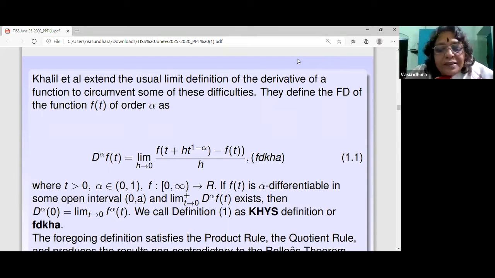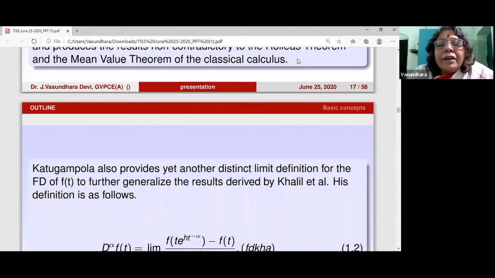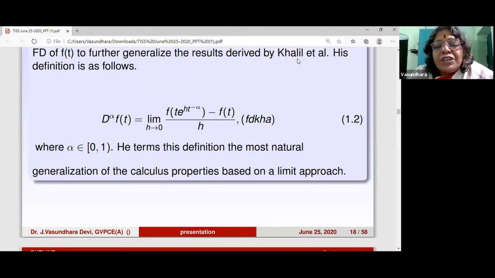Now, once this is done, there came Katugampola, who said, I can make a better approximation. He said, okay, you take, in place of f of t plus h, t to the h, t to the minus alpha. And this is the most natural approach for fractional calculus. And why did he say so? Because if you linearize e to the h, t to the minus 1 minus t to the minus alpha and substitute, then you get the Khalil definition as a special case.